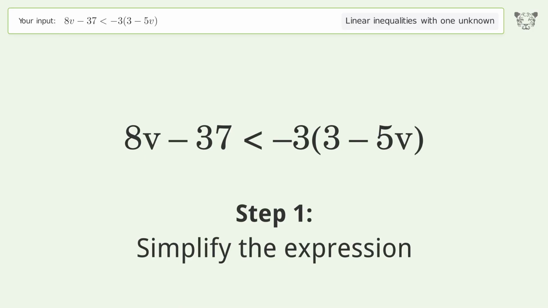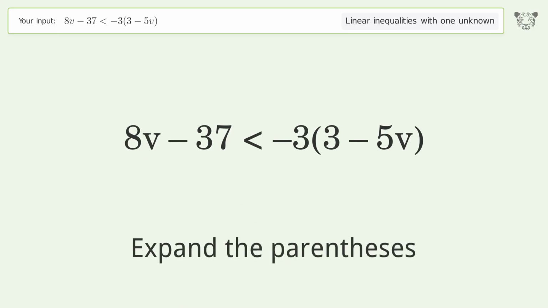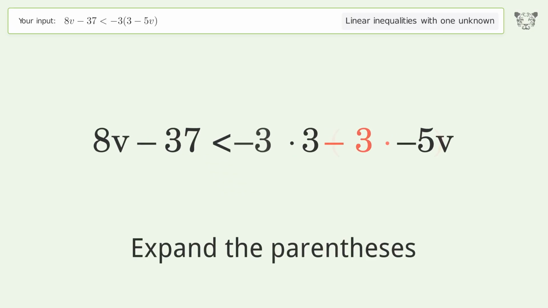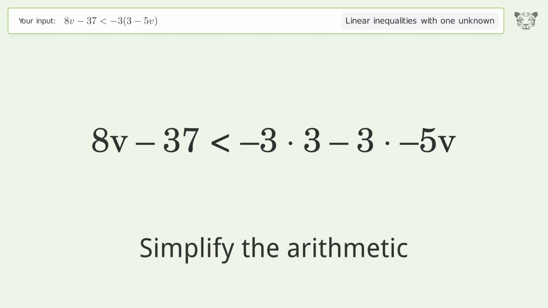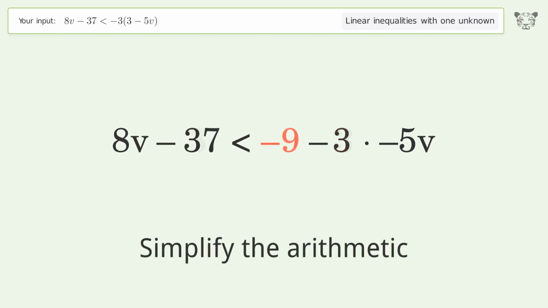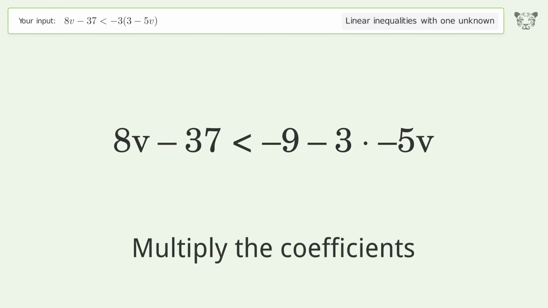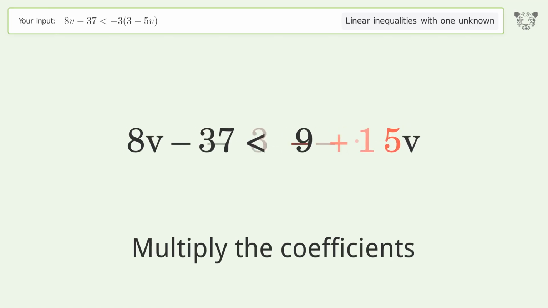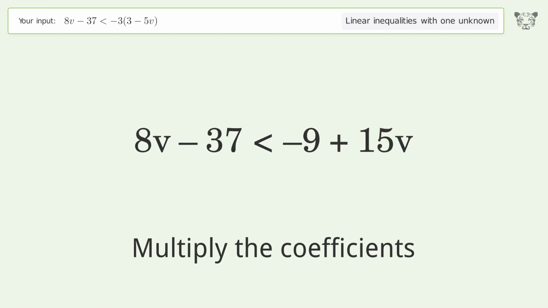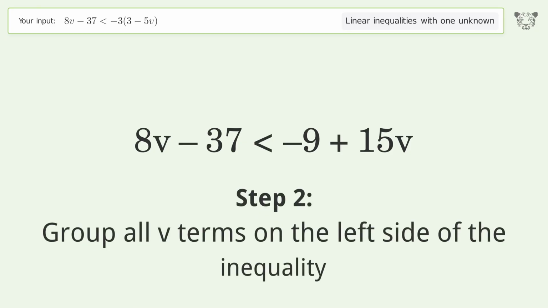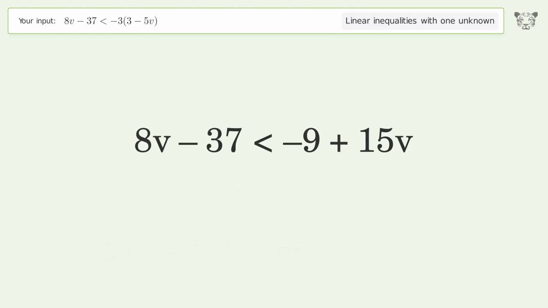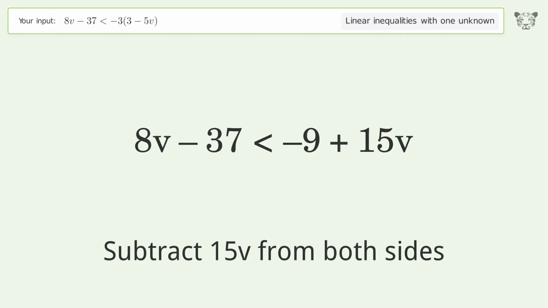Simplify the expression. Expand the parentheses. Simplify the arithmetic. Multiply the coefficients. Group all v terms on the left side of the inequality. Subtract 15v from both sides.